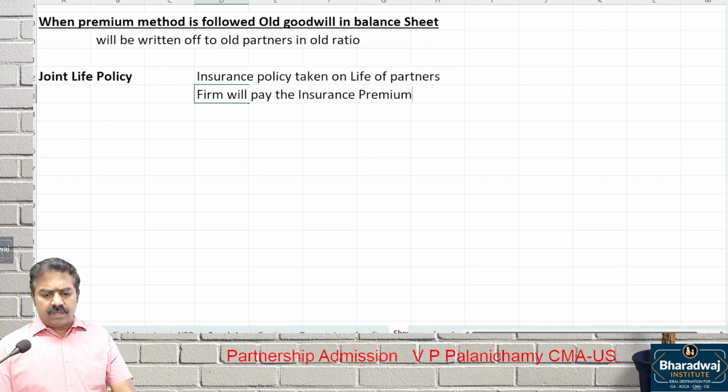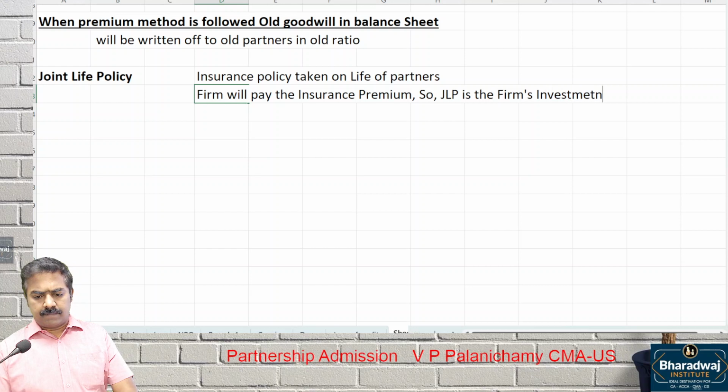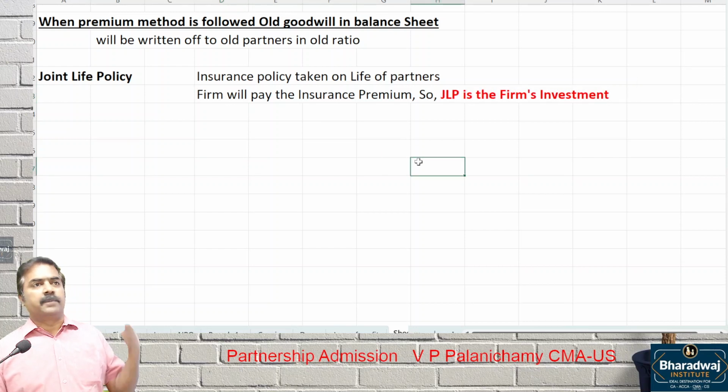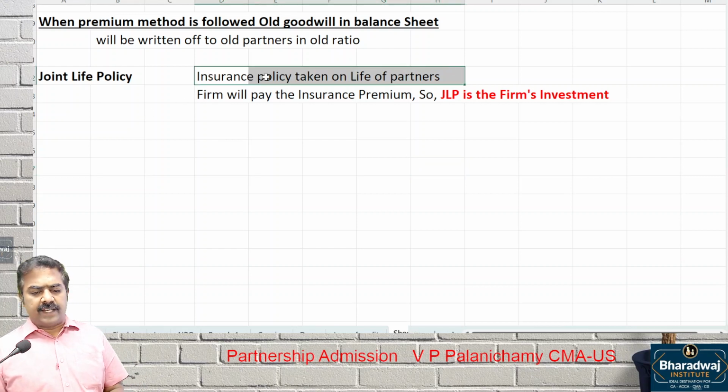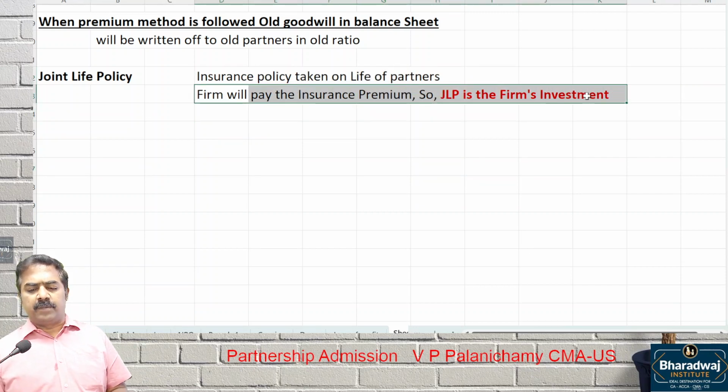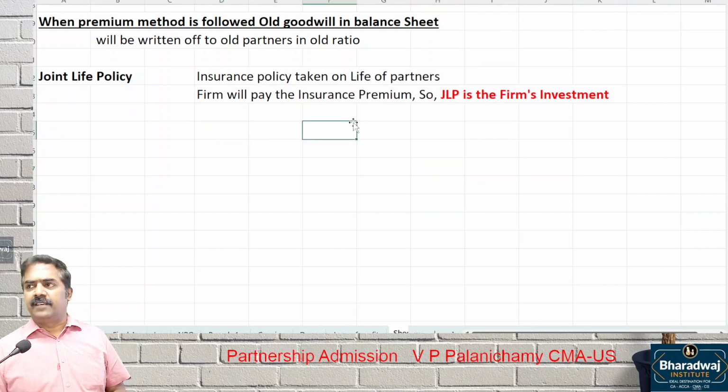So, it is whose investment? Partners' investment or firm's investment? It is firm's investment. JLP is the firm's investment. Firm's investment means firm is investing on the life of the partners. Firm is taking the insurance policy. The partnership firm has invested; they are paying the premium. Joint life policy is the firm's investment. So insurance policy taken on the life of the partner, firm will pay the insurance premium. So it is an investment of the firm.